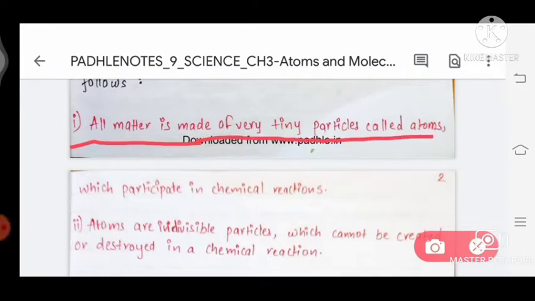So it means the atom is the basic building block, or basic unit, of matter. The atoms participate in the chemical reaction. No, the whole matter does not react in a chemical reaction. Only the atoms of that matter react in chemical reactions.